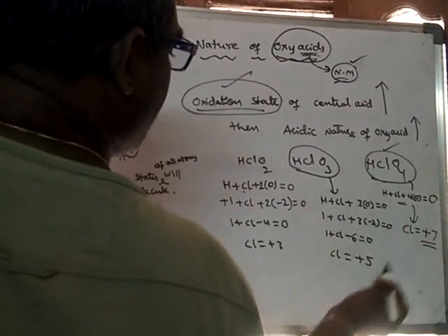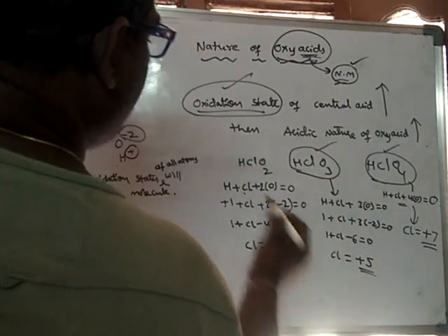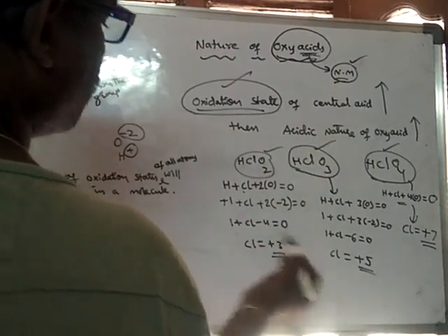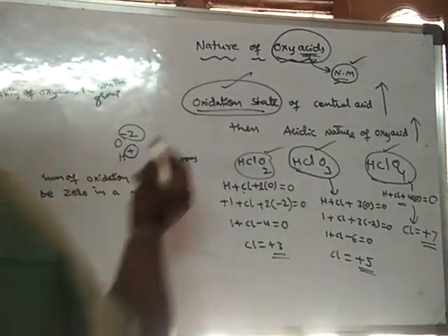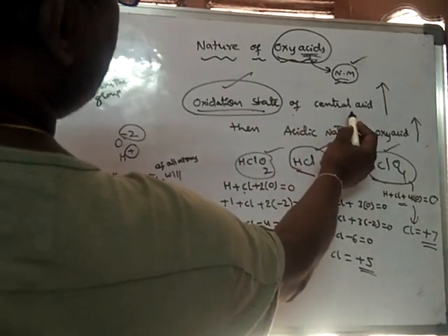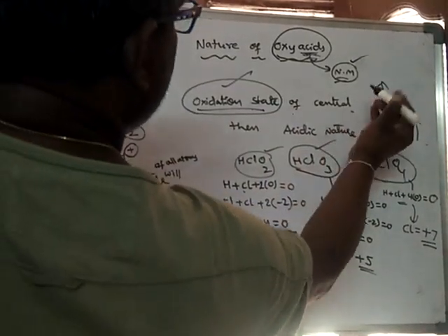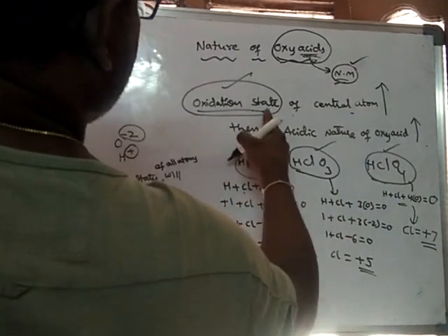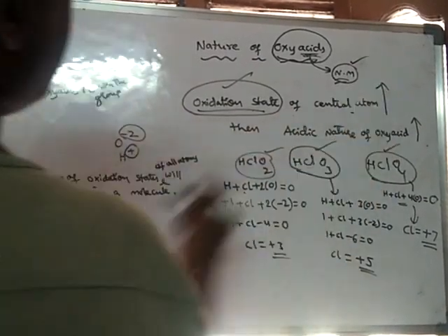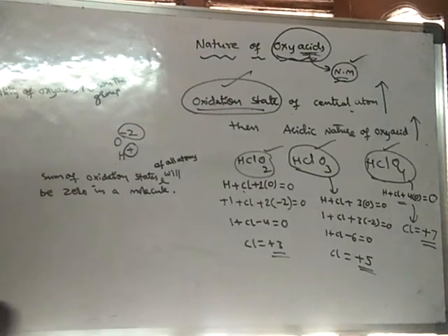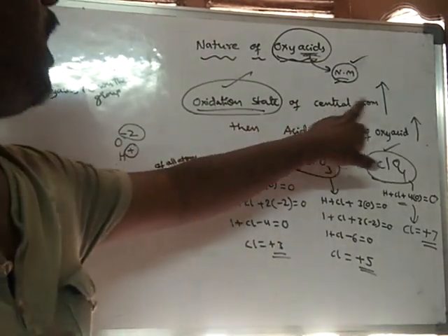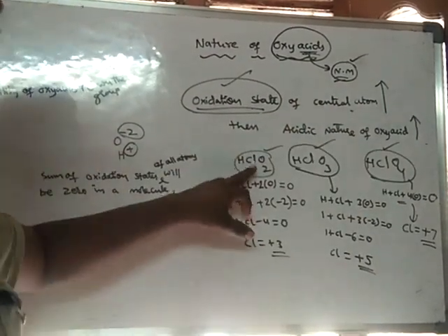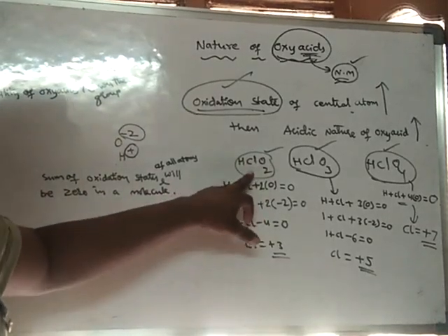In this compound it is +7, in this compound it is +5, and in this compound the chlorine oxidation state is +3. See, the oxidation state of the central atom increases. What is the central atom here?